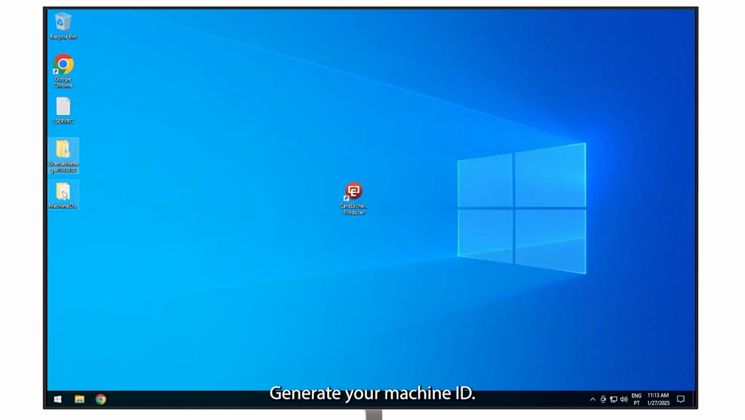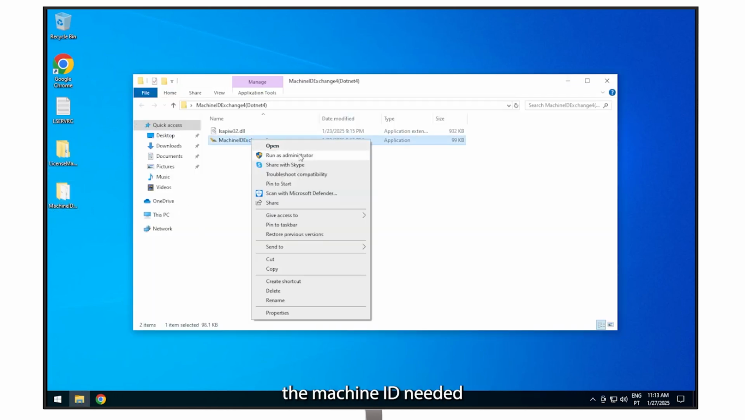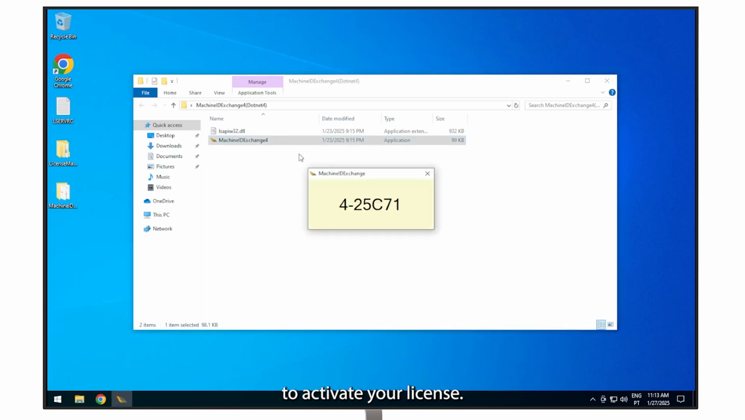Step 2. Generate your machine ID. Now right-click the Machine ID tool and select Run as Administrator. This will generate the machine ID needed to activate your license.